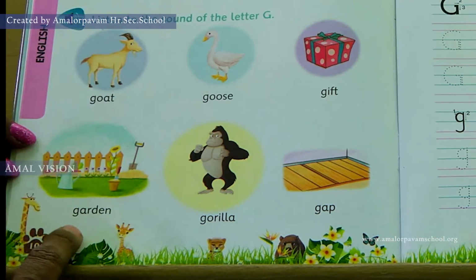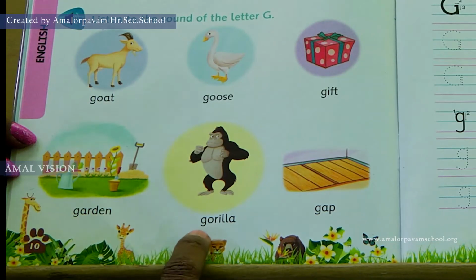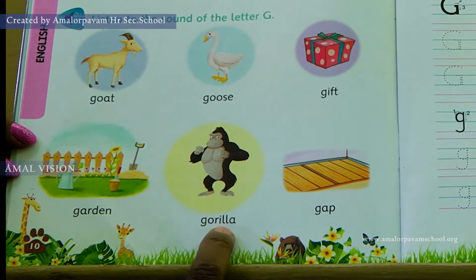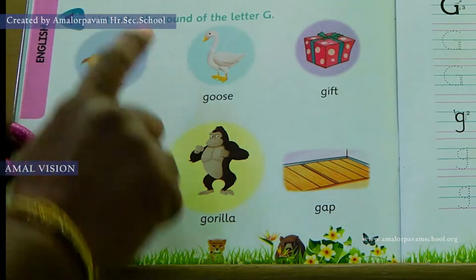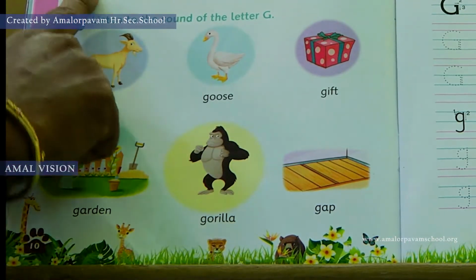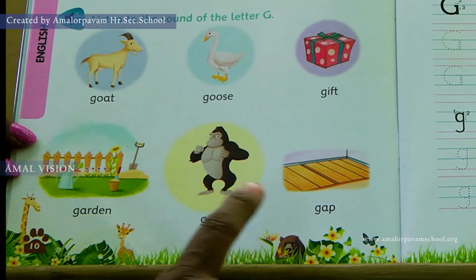G for garden. G, O, R, I, L, L, A, gorilla. G for gorilla.